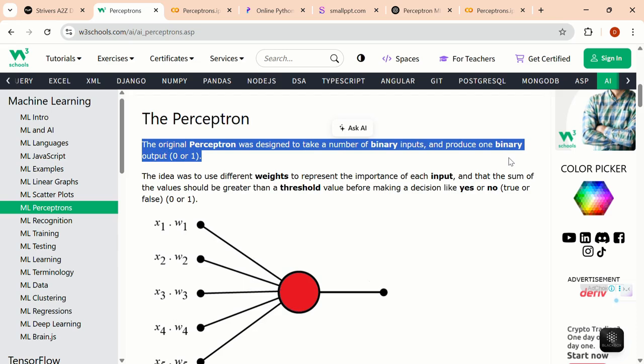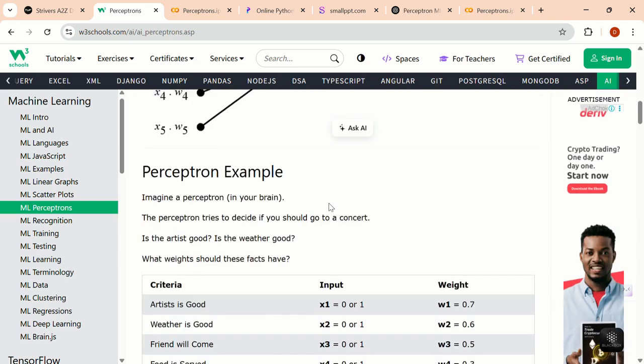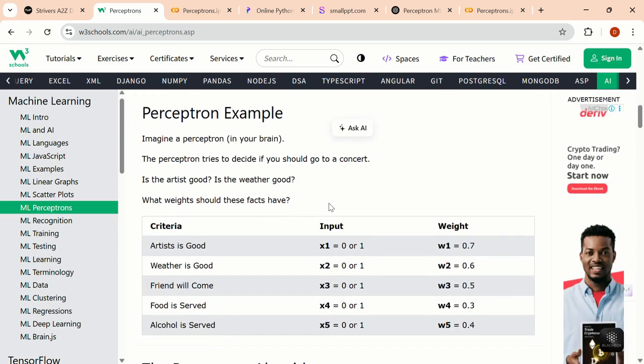How is the output generated? The output is generated by adding some weights and comparing that to a threshold value. How do we do that? We will look at that in the future. Meanwhile, let me tell you a simple example.